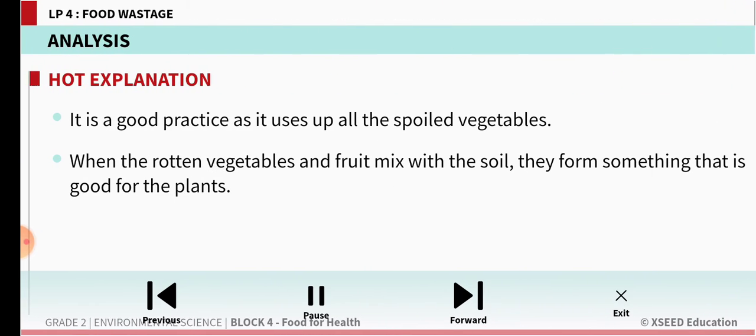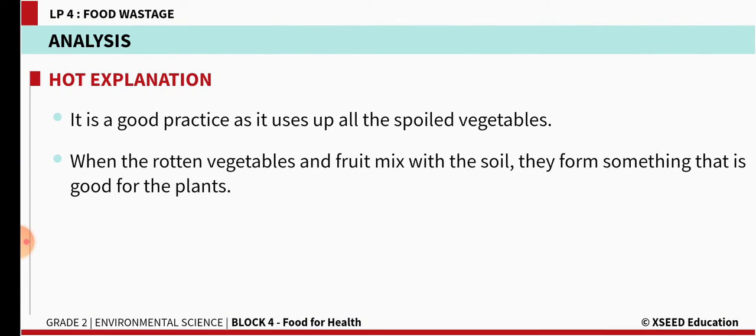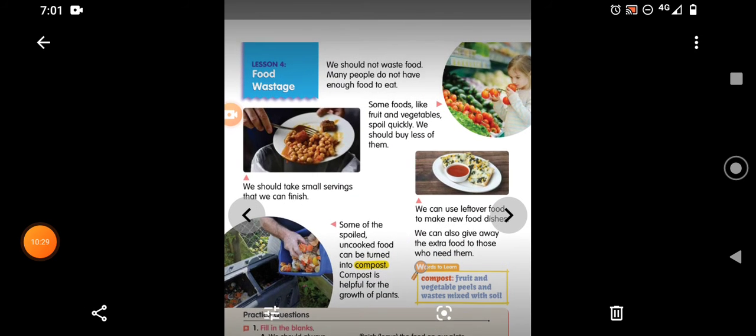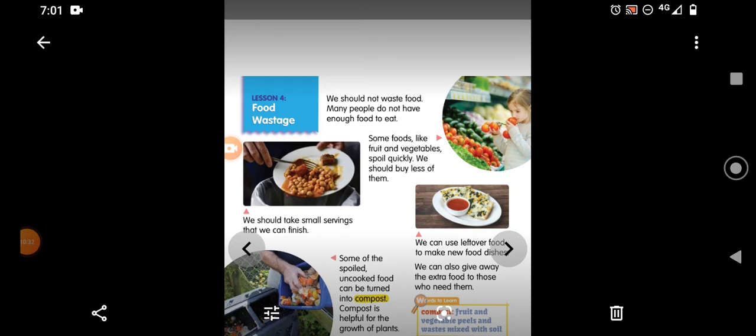So let us, as usual, see what is given in our content book, children. Yes, children. So content book, you take the page number, you all know which page you have to find, this lesson 4, food wastage. You see very nice pictures are given as usual. Observe the pictures carefully, children. We should not waste food.